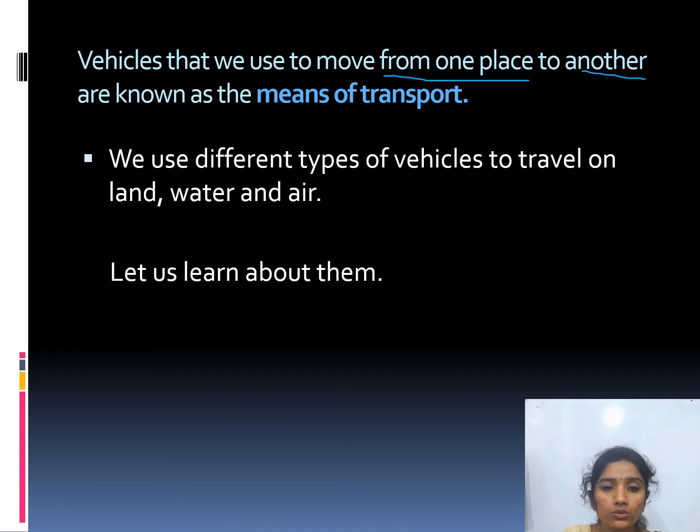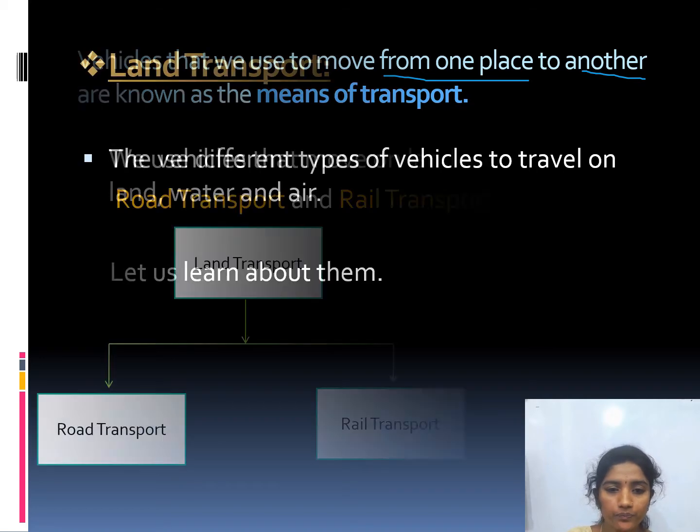Next, we use different types of vehicles to travel on land, water and air. The means of transport has three different types. Which are those? One is land transport, another is water transport and the third is air transport. These three are the different types of transportation. Let us learn about them.